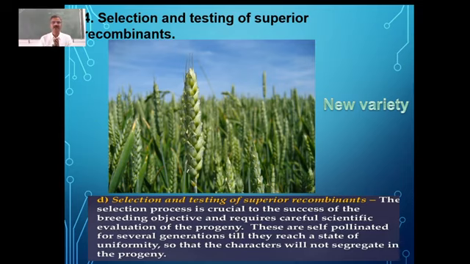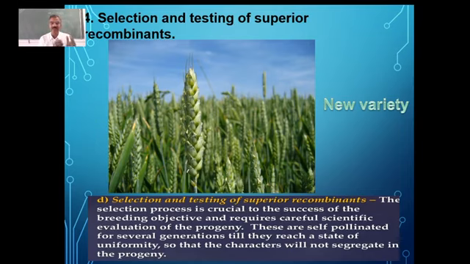So we have got so many seeds, and out of thousands of seeds, maybe 2-3 will have the combination which we want. That combination which is desired by us is what we call the superior recombinants, because the recombination has happened here. Mixing of traits has happened in this case. That is what is done in the fourth step, that is selection.